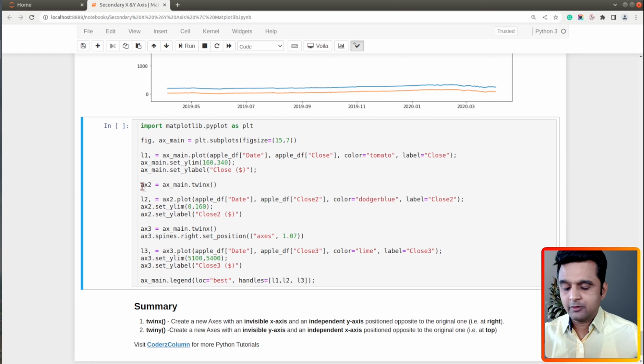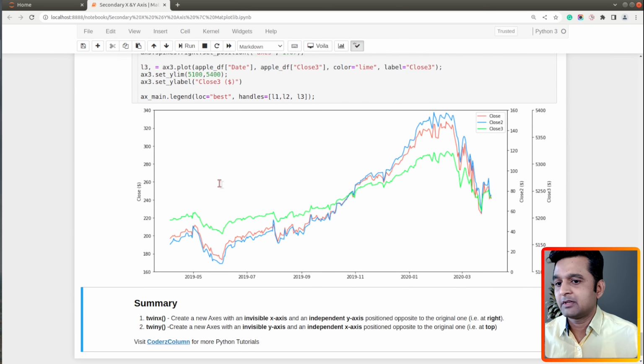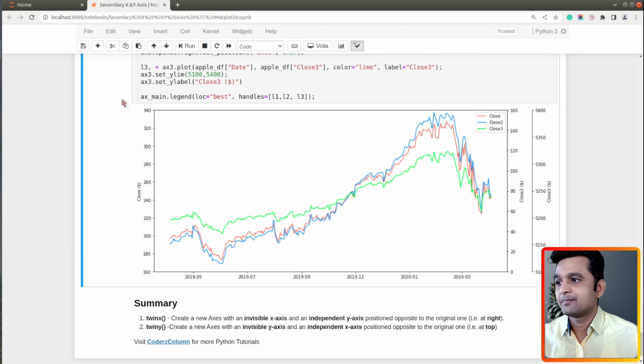So over here I have included example where I have included secondary y-axis for prices of close 2 and close 3. So let me execute this. Now as you can see, I can properly see the trend in our chart. All the 3 prices close, close 2, and close 3 are plotted. Price close 2 and close 3 are plotted using secondary y-axis represented on right side.